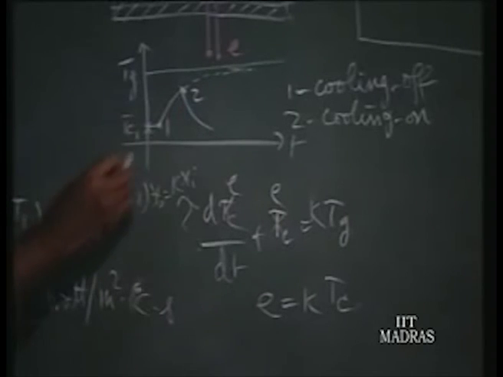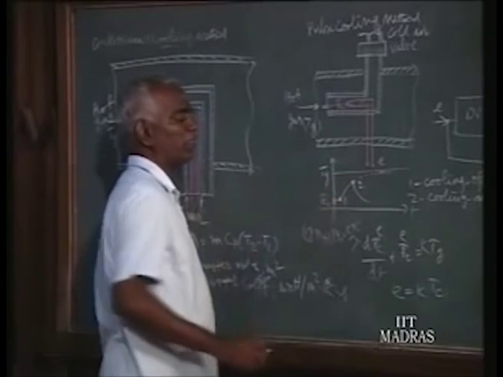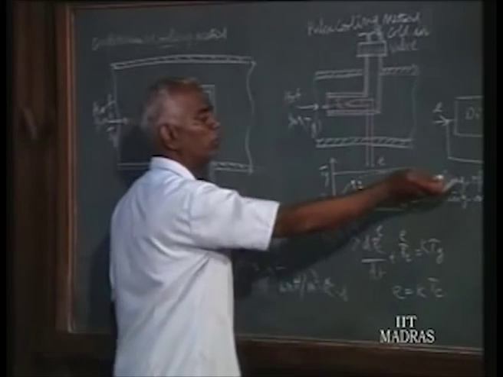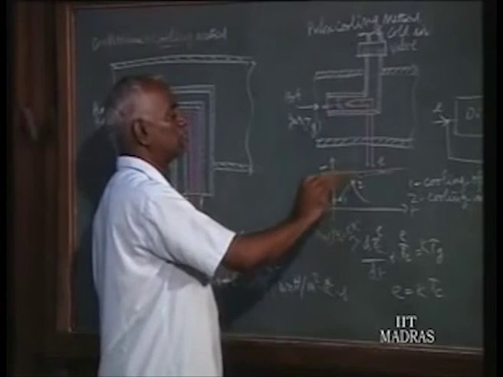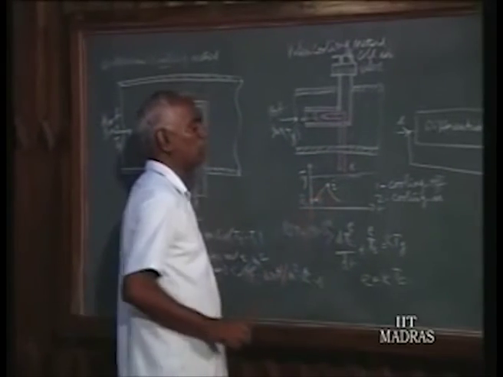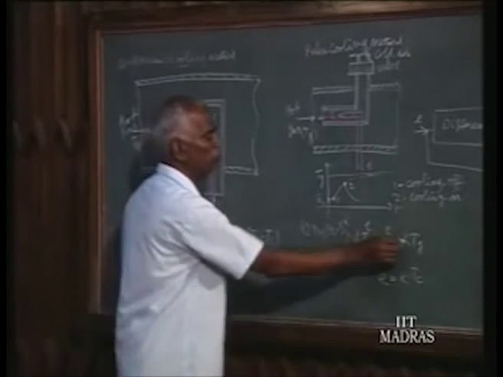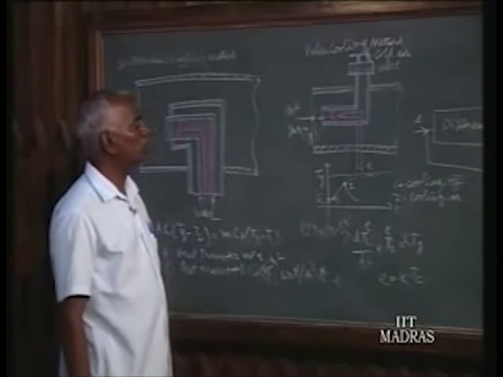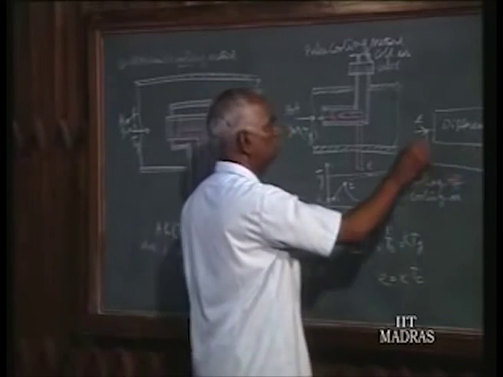So it starts increasing, but before it reaches the gas temperature at which one of the wires may melt, you again allow the cold air. Here at point 1 the cold air is cut, cooling is off, and the temperature starts rising. Before it reaches the melting point, we again open the cold air, so now cooling is on, and later the temperature starts reducing. But from these characteristics, using this equation, we can find out the hot gas temperature.